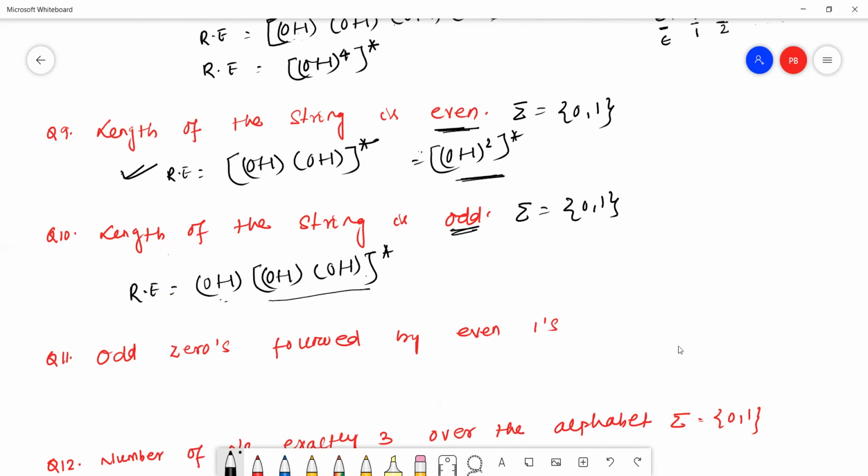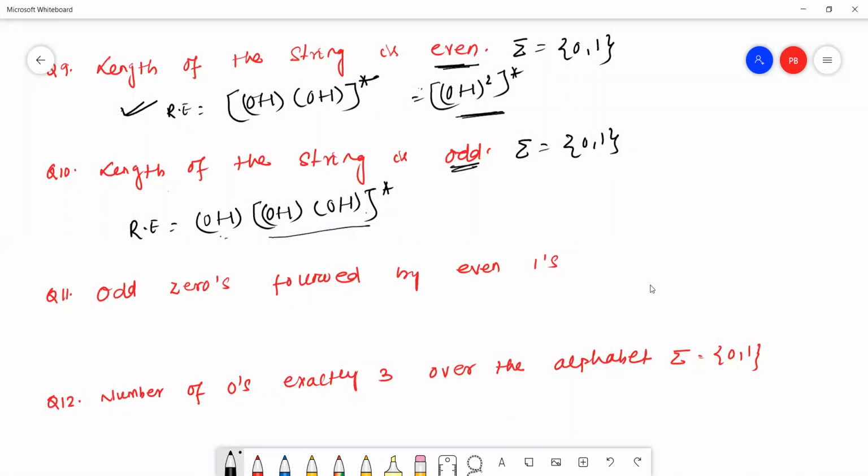Next case: odd zeros followed by even ones. Odd zeros means 0(00)*, followed by even ones, which means (11)*. Here is the regular expression: odd zeros followed by even ones. This is odd 0, this is even 1.